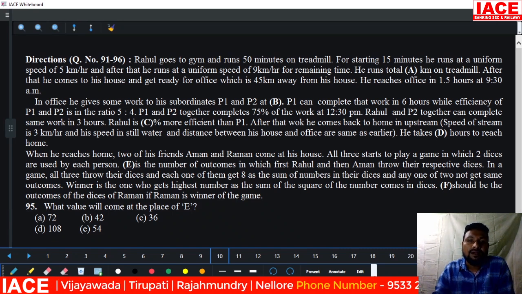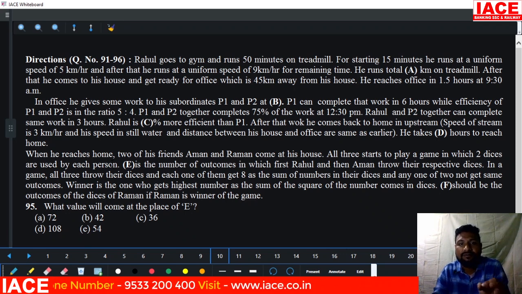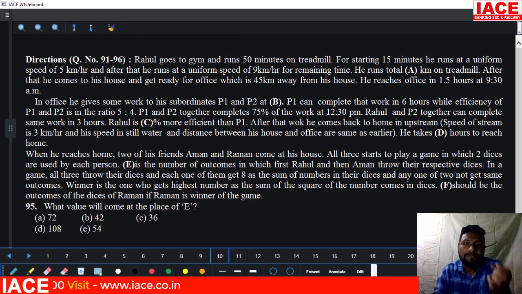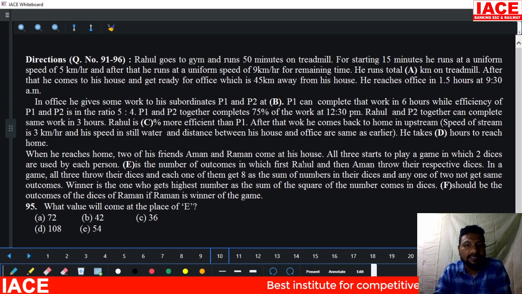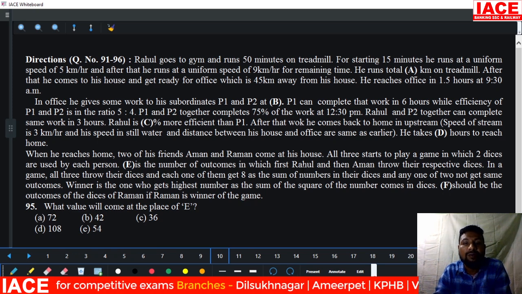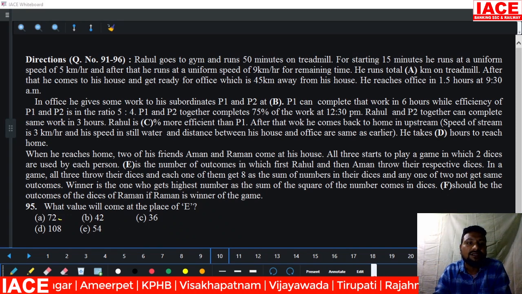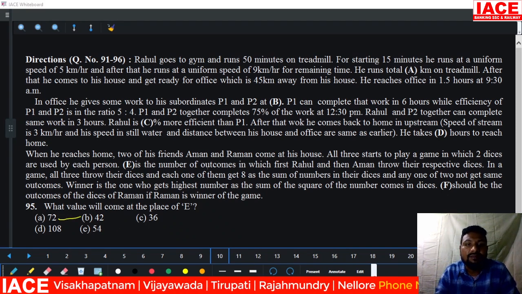What was the total sample space of 2 dice? 6 square. Every dice contains 6 faces. Then 6 square is the total sample space of the 2 dice. First person Rahul, he will get 36 ways. Aman, he will get 36 ways. 36 plus 36 is equal to how many outcomes? 72 outcomes. Then E is the number of outcomes.